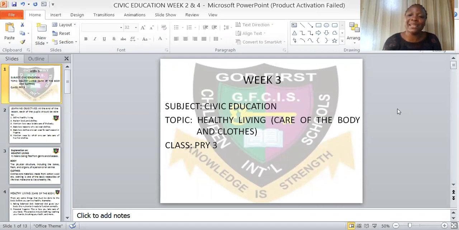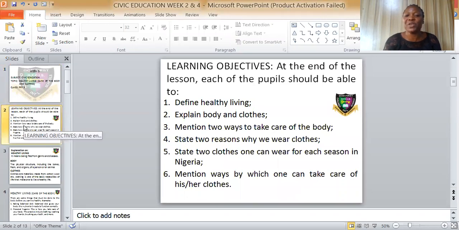Now let's look at the learning objectives, what we are to achieve at the end of the class. At the end of the lesson, each of the pupils should be able to define healthy living, explain body and clothes, mention 2 ways to take care of the body, state 2 reasons why we wear clothes, state 2 clothes one can wear for each season in Nigeria, and mention ways by which one can take care of his or her clothes.